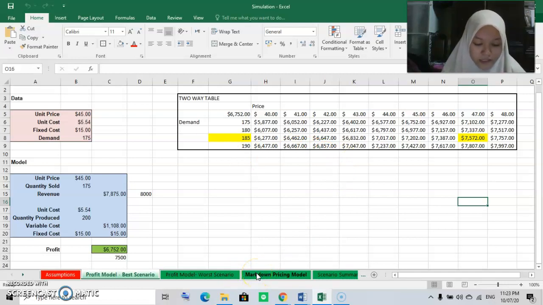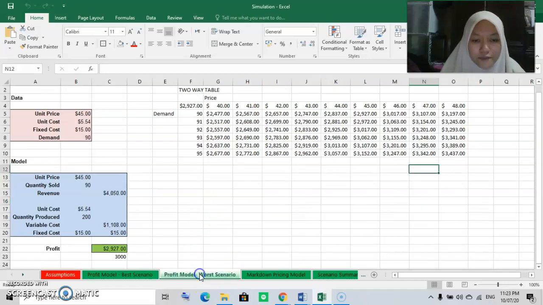So based on the table, if I want to achieve the target profit and revenue, I need to increase my price by 2 ringgit and demand increase to 185 units.